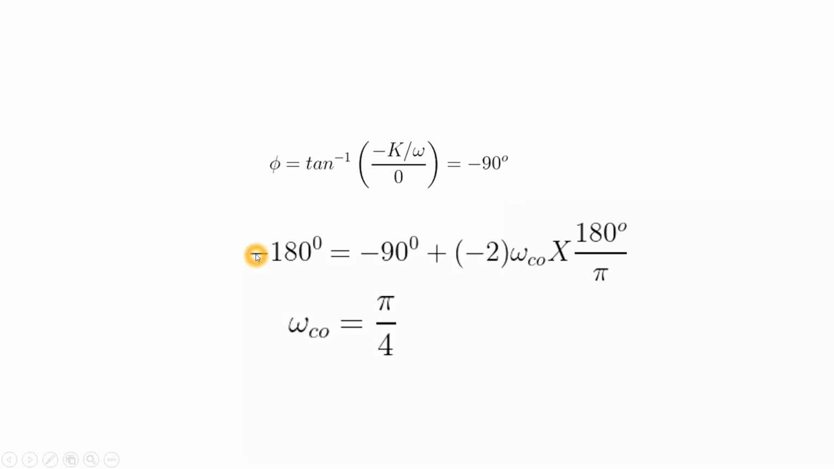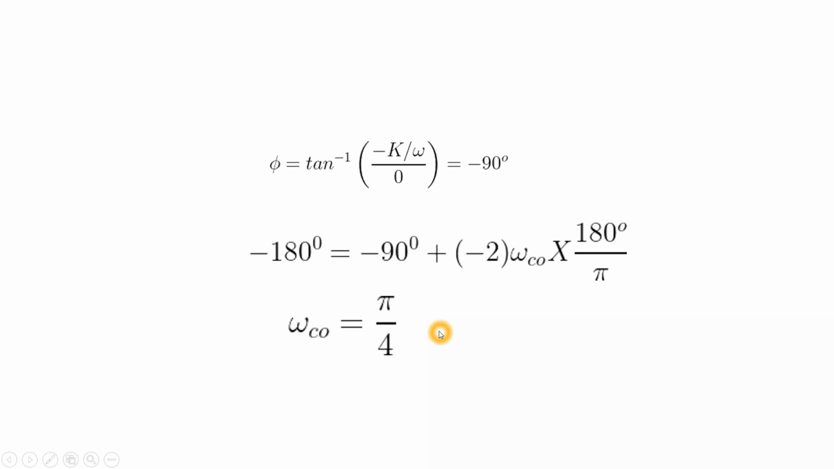It will be minus 180 equal to minus 90 for this pure capacitive system, plus, for the dead time system it is written as minus tau d into omega co into 180 degrees by pi. So it will be minus 2 into omega co into 180 degrees by pi. After solving, you can see here it will be 90, and 90 divided by 2 is 45, and 45 divided by 180 will give omega co equal to pi by 4. This is the crossover frequency.